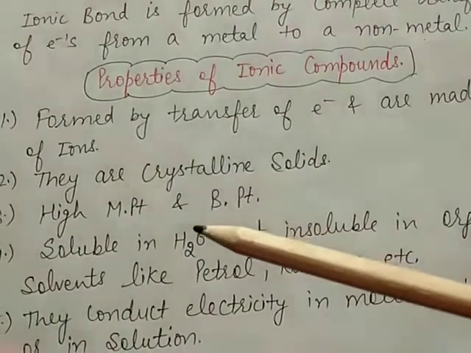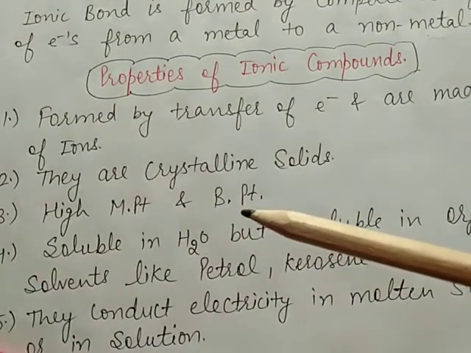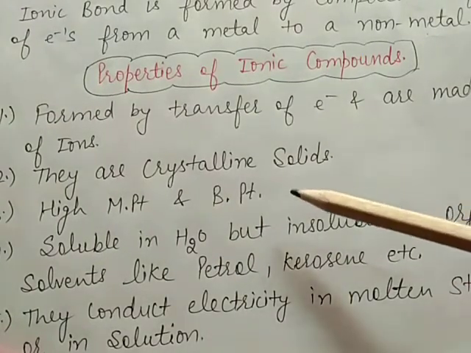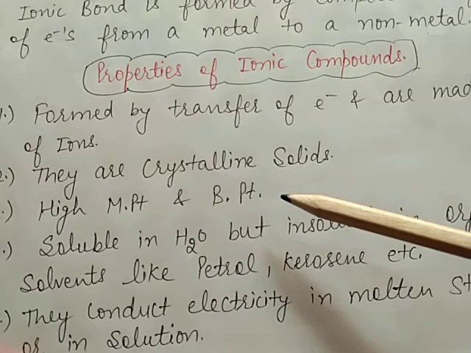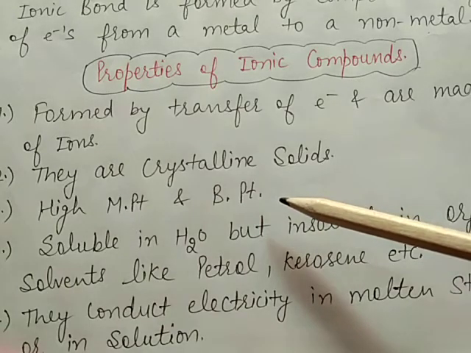Now the next property is that ionic compounds have high melting point and boiling point. Because ionic compounds have a strong force of attraction, they have very high melting point and boiling point.